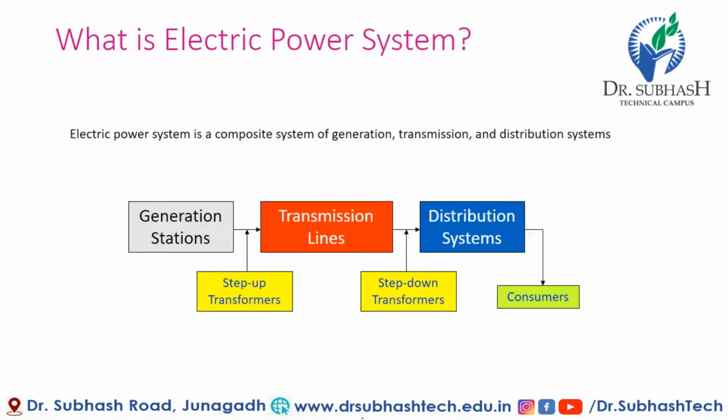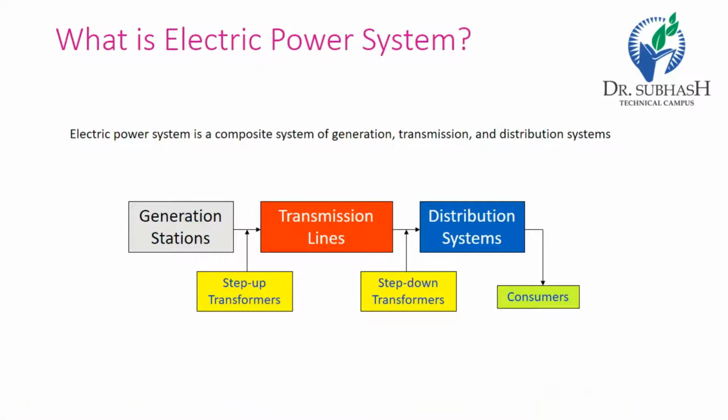Now, what is a power system? An electrical power system is a system of generation, transmission and distribution. It uses forms of energy like coal and diesel and converts them into electrical energy. The power system includes devices connected to the system like synchronous generators, motors, transformers, circuit breakers and conductors. The power plant, transformer, transmission line, substation, distribution line and distribution transformer are the six main components of the power system. The power plant generates the power, which is stepped up or stepped down through the transformer for transmission.